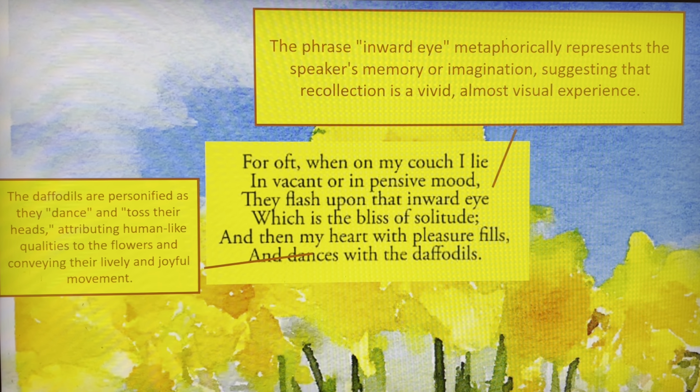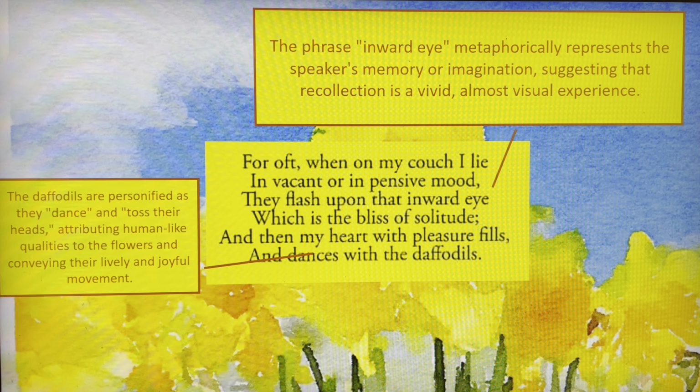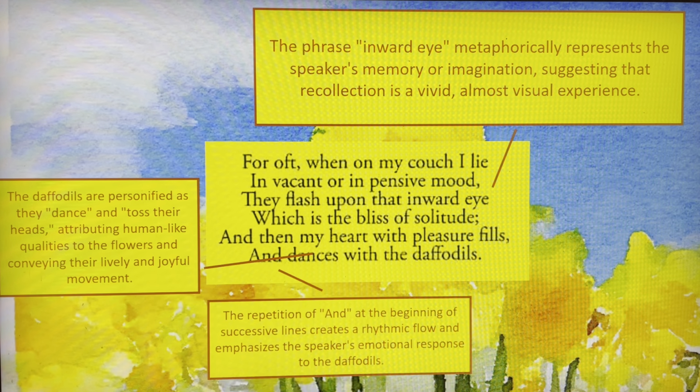The phrase "inward eye" metaphorically represents the speaker's memory or imagination, suggesting the recollection is a vivid, almost visual experience. This is a memory that Wordsworth has that is almost being brought back to life by the poem itself. The repetition of "and" in the last 2 lines creates a rhythmic flow and emphasizes the speaker's emotional response to the daffodils.